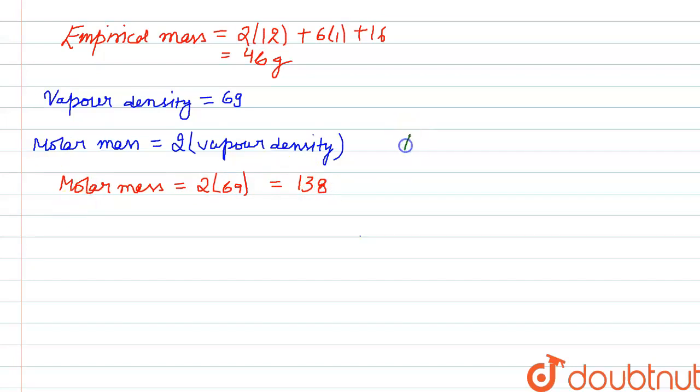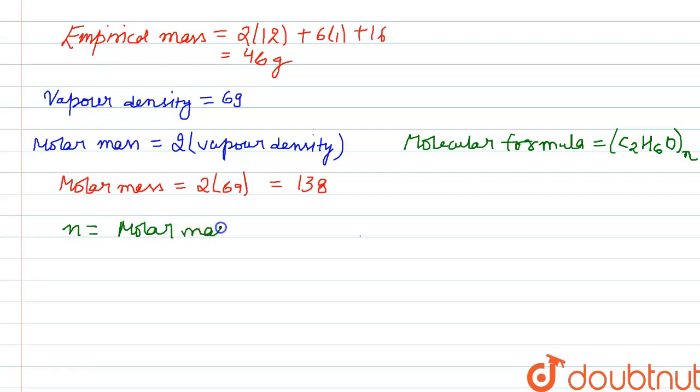So now we can write the molecular formula of the compound as empirical formula whole N. So it can be written as C2H6O whole N. Okay, this N can be calculated as molar mass divided by empirical mass.